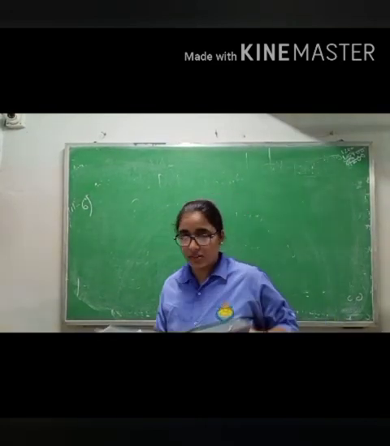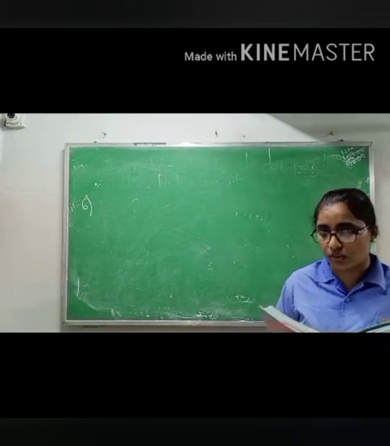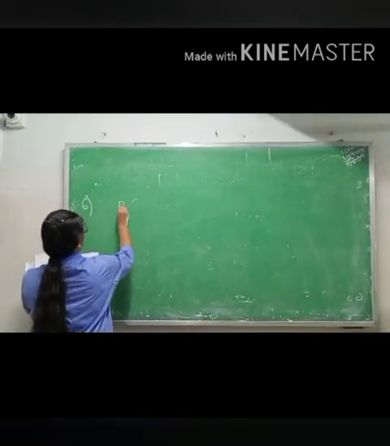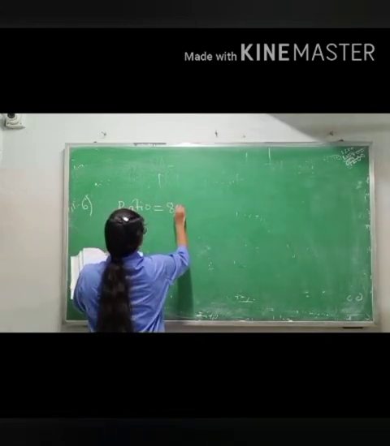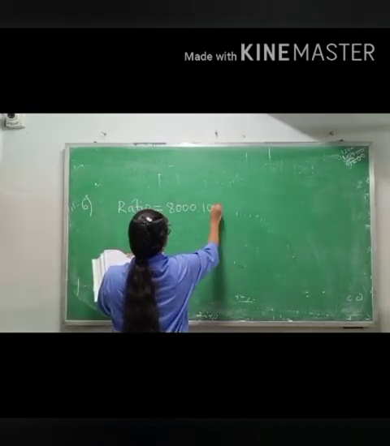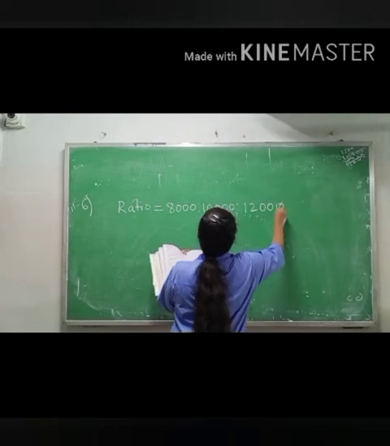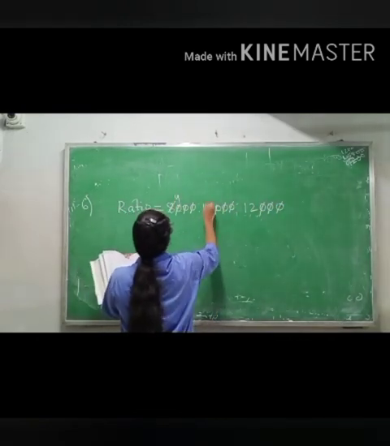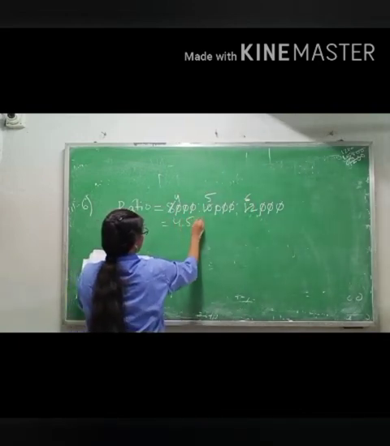Now class 10, read question number 6. 6 is easy first, that is why I am doing it. 3 friends have started a business by investing rupees 8,000, 10,000 and 12,000 respectively. So first we will find the ratio among 8,000, 10,000 and 12,000. Cancelling the zeros, 2 4s are 8, 2 5s are 10, 2 6s are 12. How much are we getting? 4 is to 5 is to 6.